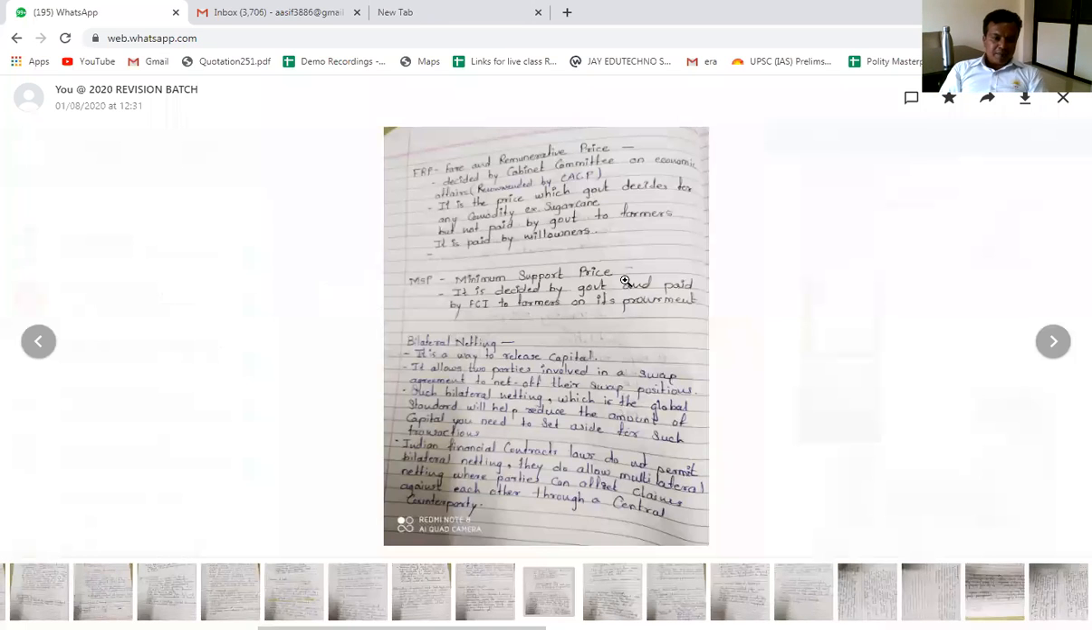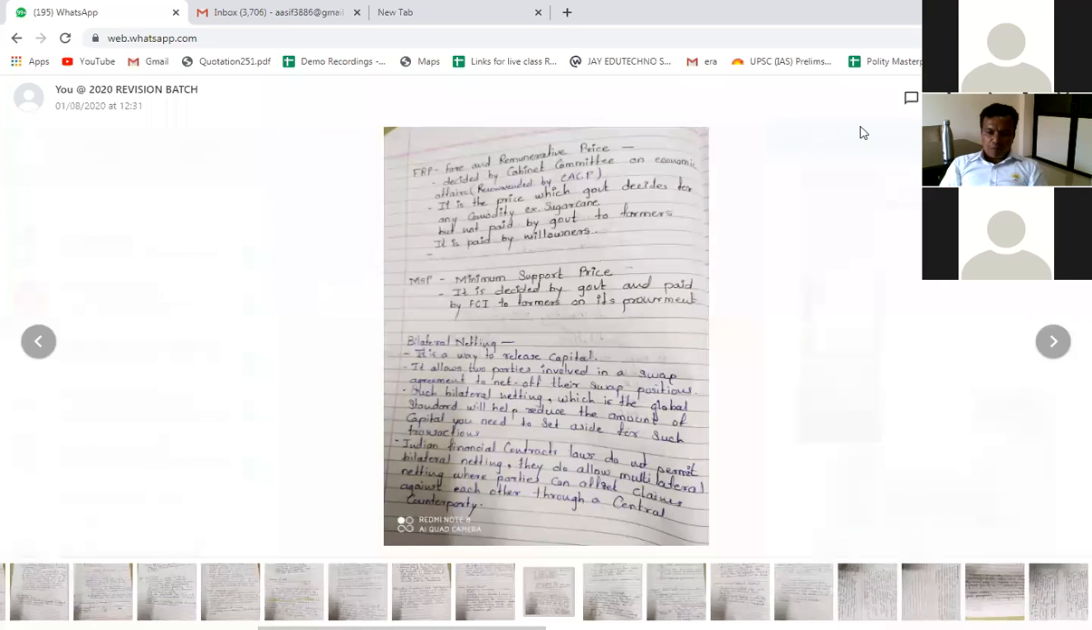So MSP is the minimum support price. It is decided by the government and paid by the Food Corporation of India to farmers on procurement. So that you need to remember here. What is the difference between FRP and MSP? That is the basic difference. Got it? Any doubts about MSP and FRP? And I hope all of you know what MSP is and what FRP is.